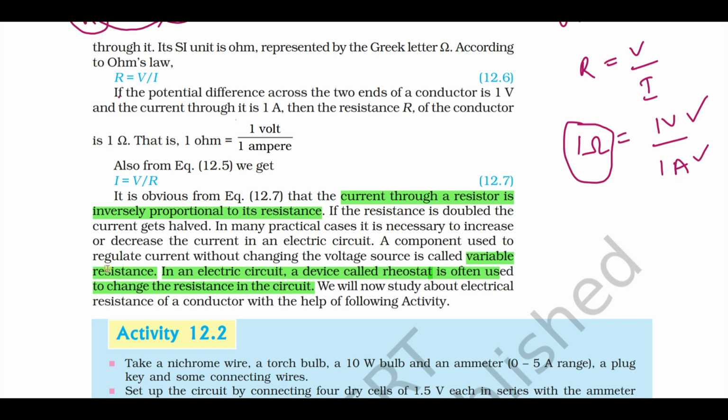Why do we need to change the resistance in the circuit? To change the current, while the potential difference remains constant. To vary the current, you should change the resistance. To change the resistance, we use a component called a rheostat.